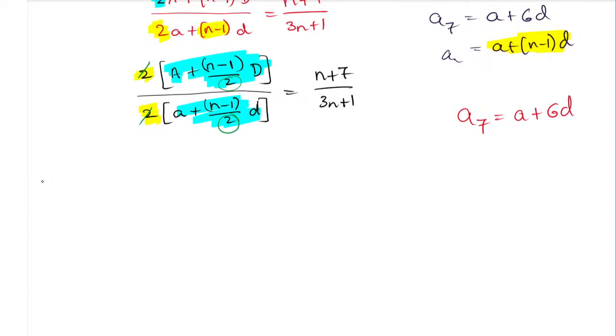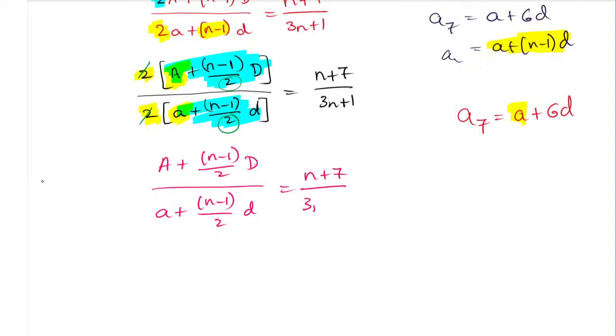Already you can see in place of a we have a, not a problem. If you want, I will write once again: a plus (n minus 1) divided by 2 into d, whole divided by a plus (n minus 1) divided by 2 into d, that is equal to (n plus 7) divided by (3n plus 1), the ratio they have given, as it is.